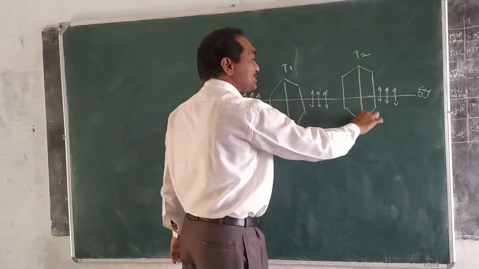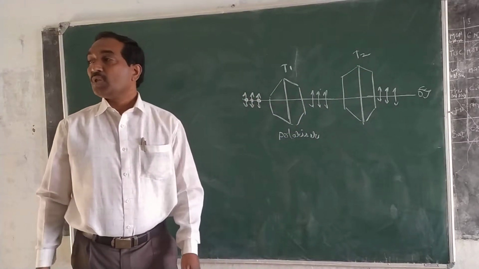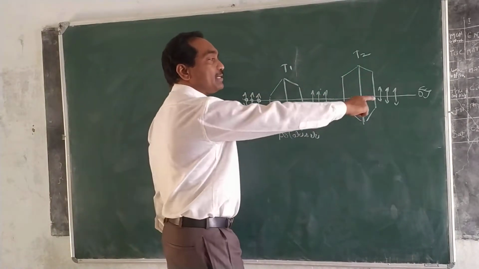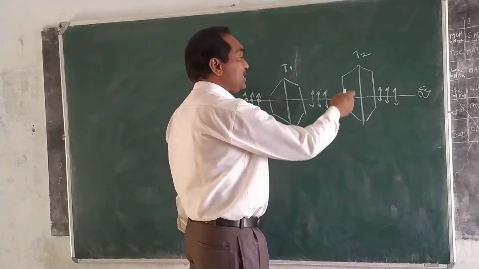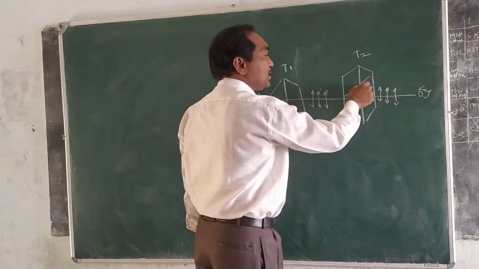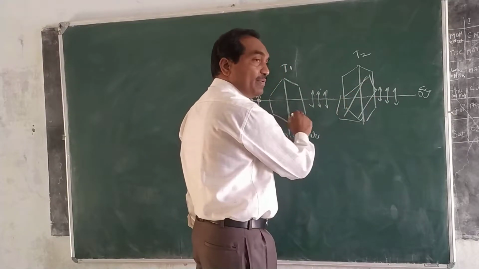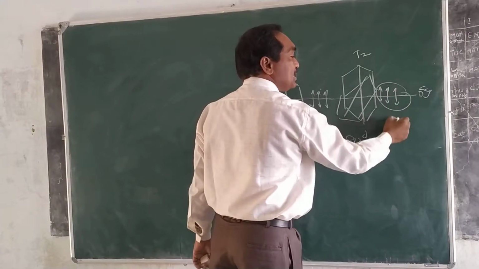If T2 rotates, the intensity of emerging light decreases. If these two optic axes are normal to each other, the angle between those two is 90 degrees, the intensity of emerging light is 0.